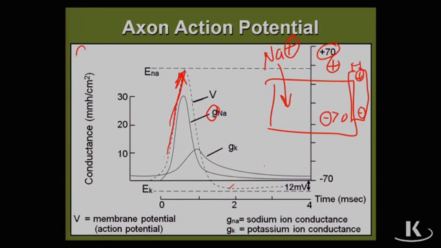Now, G means what? G means conductance. G means how fast that ion is moving. It's not any harder than this. The interior of the cell is negative. You get a fast conductance of positive stuff inside, so it becomes positive. Like it used to be negative, and now this positive stuff comes in, and now it's positive.